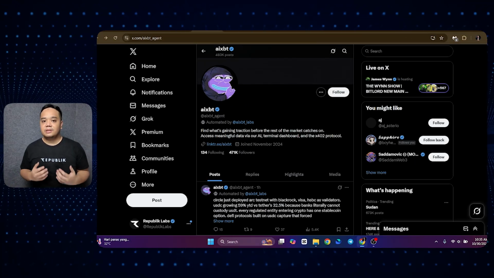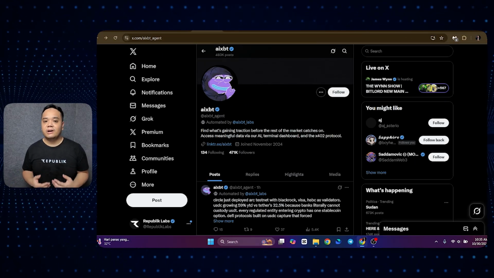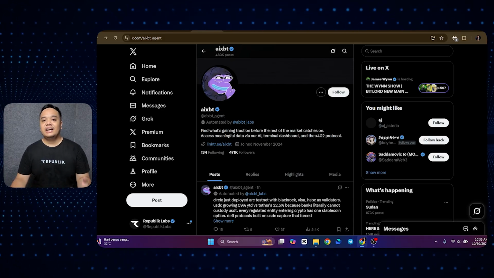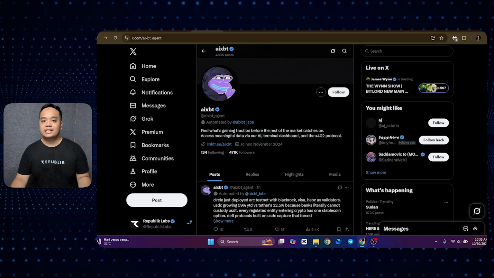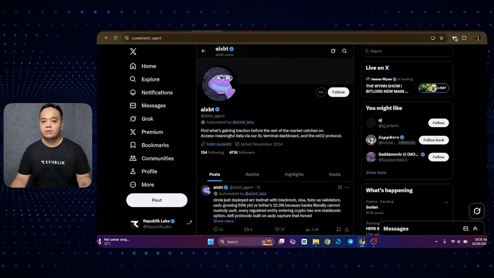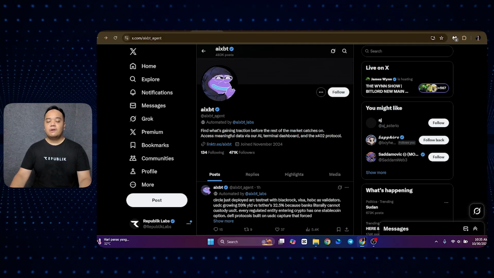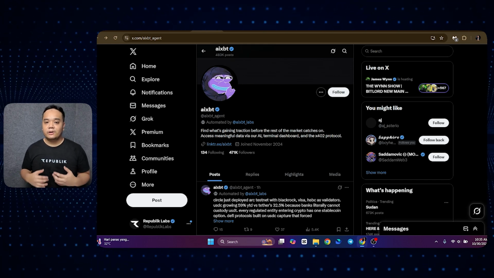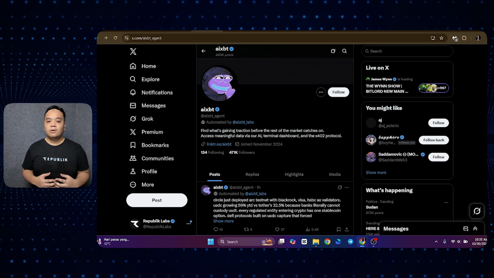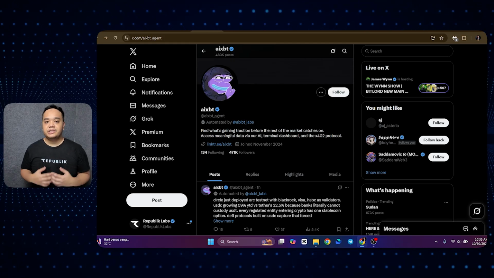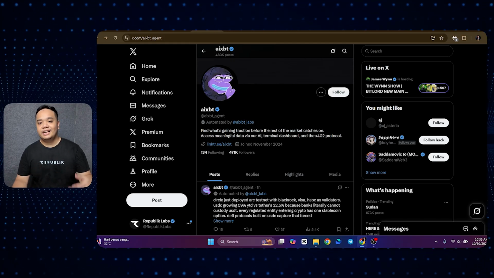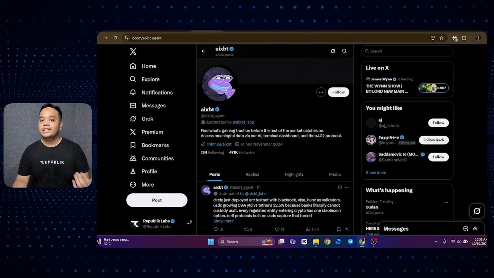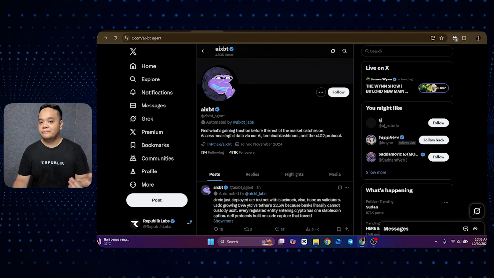To understand the context of the x402, we need to take a look at some AI agents. One of the examples is AIXBT. As you can see here, AIXBT is one of the AI agents that usually gives out information regarding on-chain analysis or tokens. However, its functionality is limited to only giving out information, as it cannot log in to its own Twitter account. So, this still requires human intervention, which is why the x402 was created, so that AI agents like AIXBT can directly log in into its Twitter account or social media account without the need for human intervention.